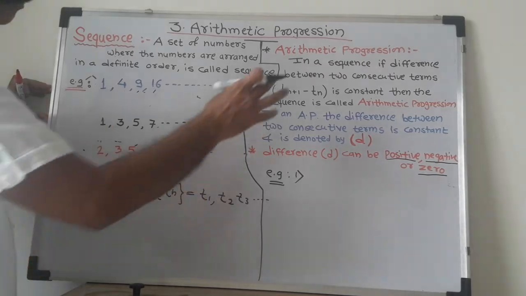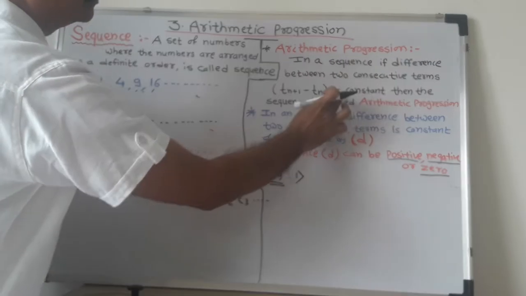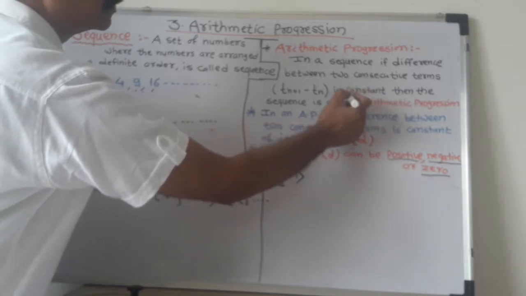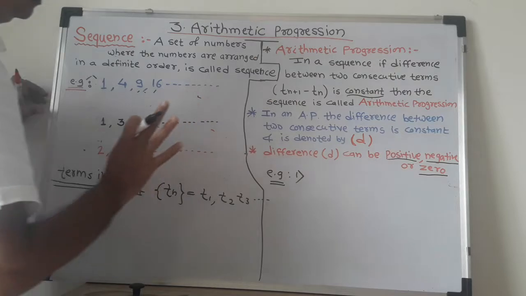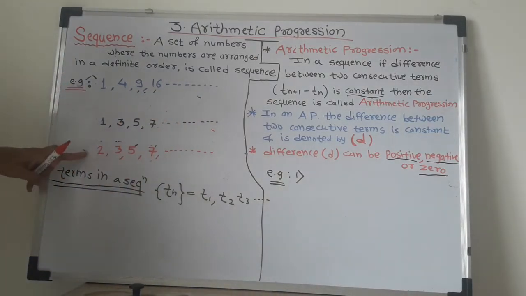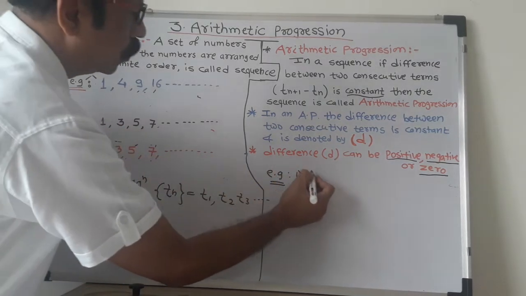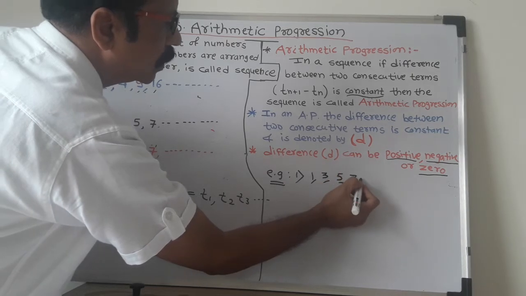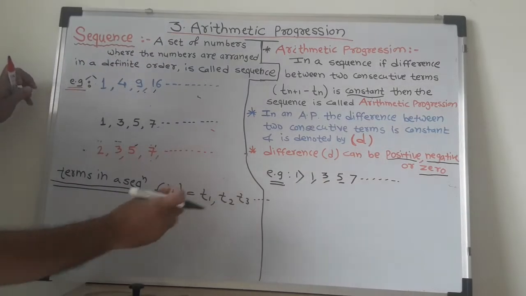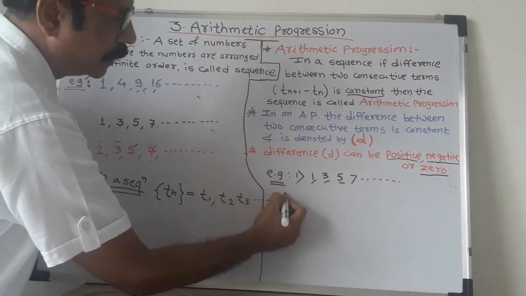The definition is already understood. If the difference between two consecutive terms is constant, important, then the sequence is called an arithmetic progression. From these three sequences, only the second sequence, 1, 3, 5, 7, is an example of an arithmetic progression.